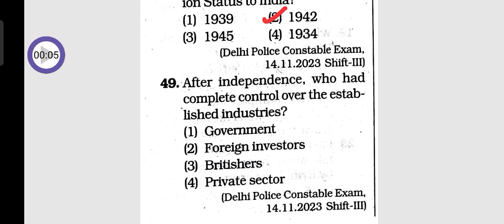Question number 49. After independence, who had complete control over the established industries? Option 1, government. Option 2, foreign investors. Option 3, Britishers. Option 4, private sector.